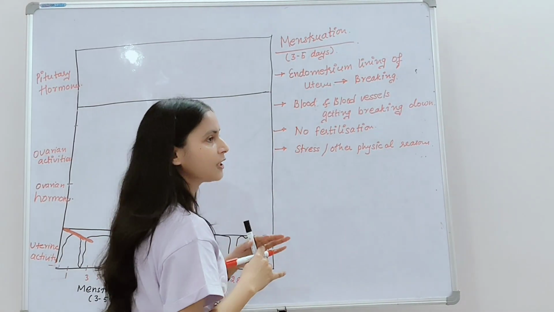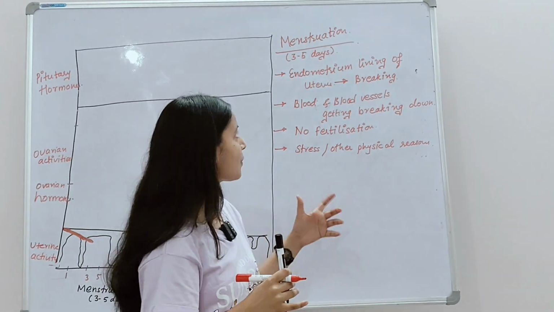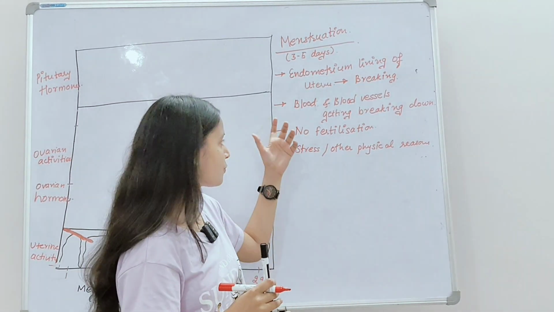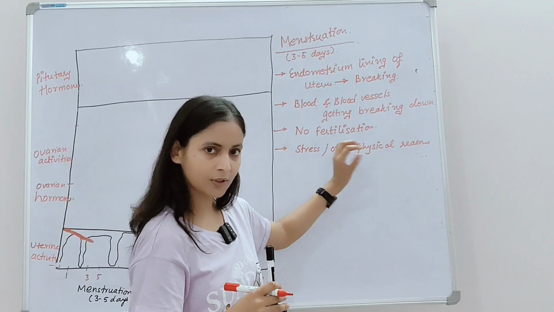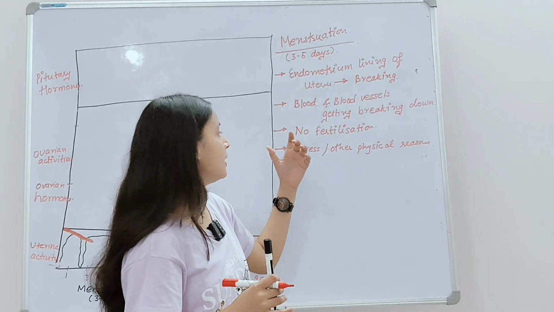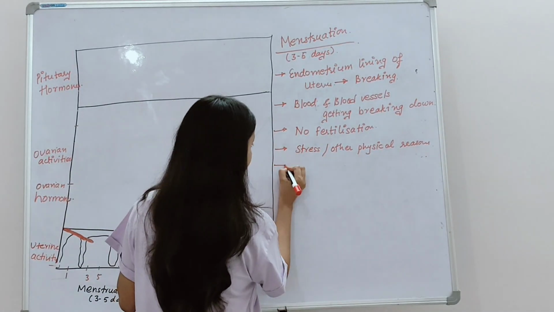Okay, so stress and other physical reasons are also responsible for no menstruation. So no menstruation, it is caused by what? If there is no fertilization, no menstruation means what? No menstruation means fertilization.